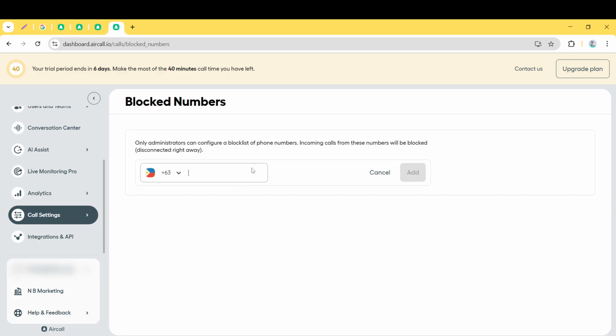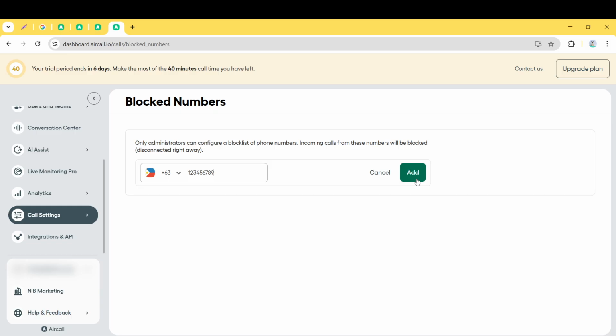Next, look for an option that lets you add a new block. In most cases, it's a button labeled something like Add New Block. Click this option, and you should see a form or input field where you can type in the number you wish to block. Ensure you input the number accurately to avoid blocking the wrong contact. There is usually an international dialing format available, so be mindful of including the appropriate country code if necessary.